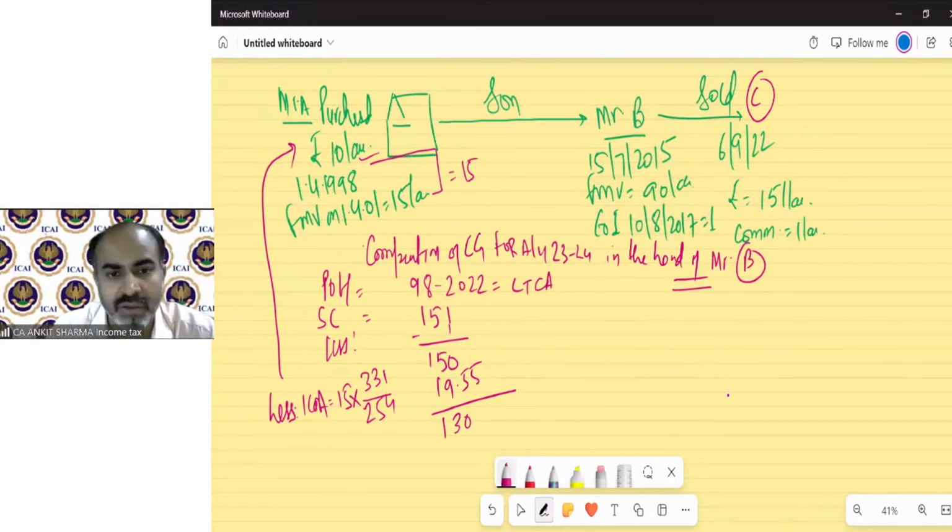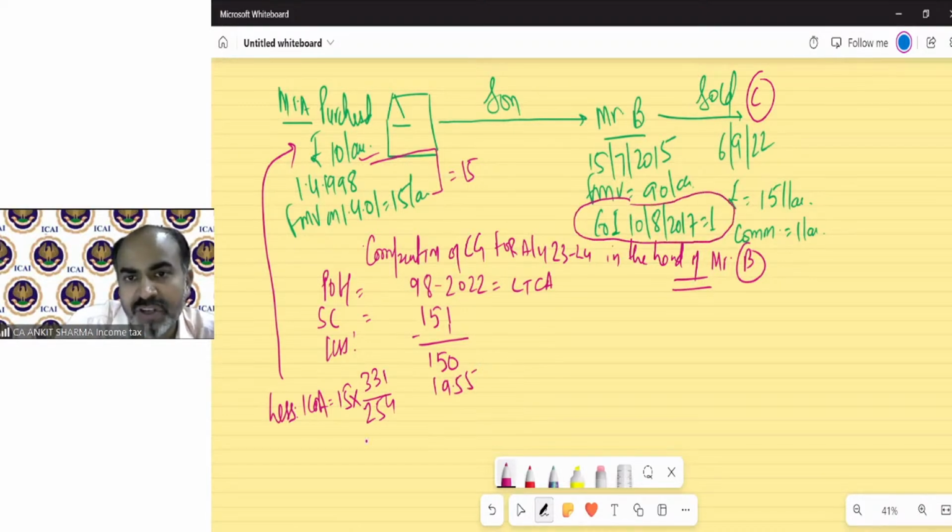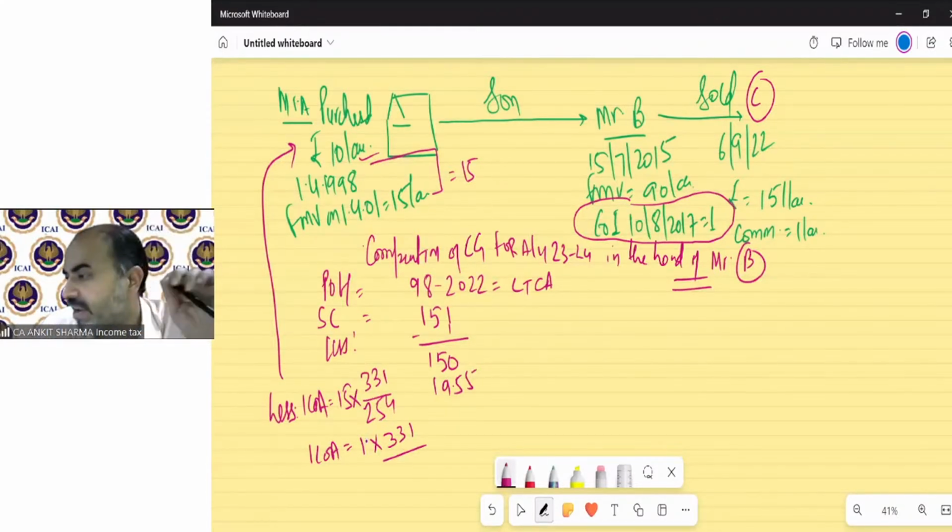Just a second. Okay. We just missed one thing. That is 19.55. Now there is a cost of improvement also done by Mr. B that needs to be deducted also. Index cost of improvement: 1 lakh into 331, and the index for 1718 I need.